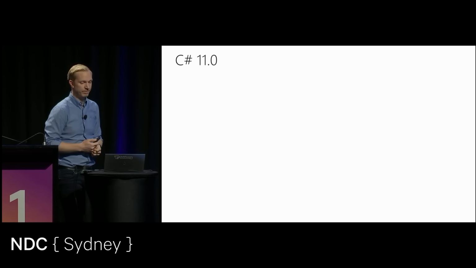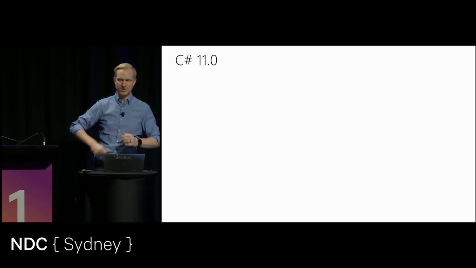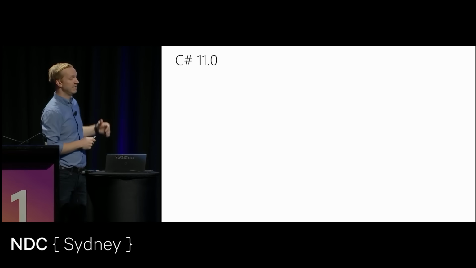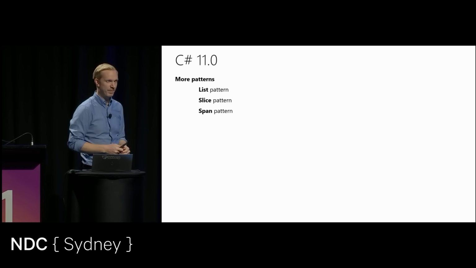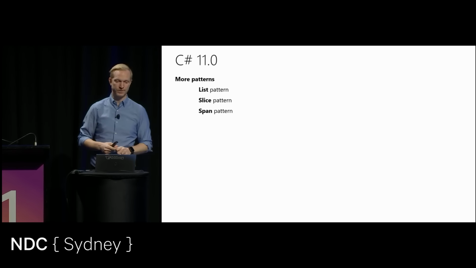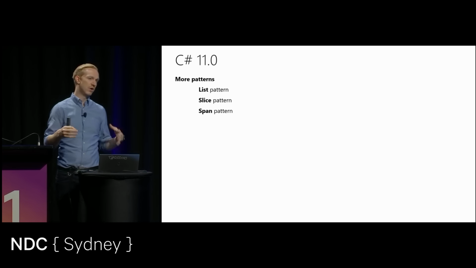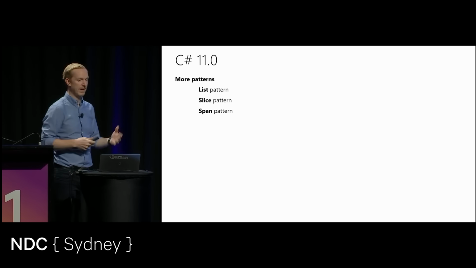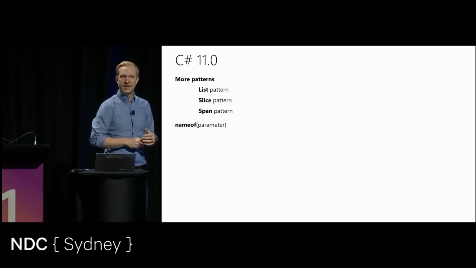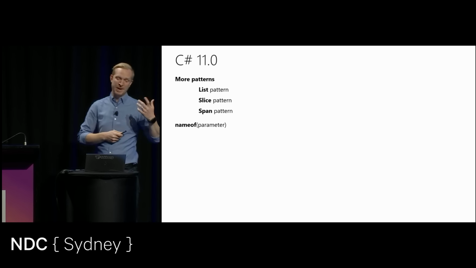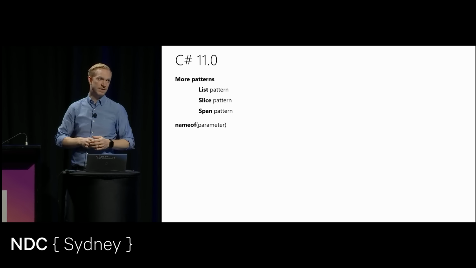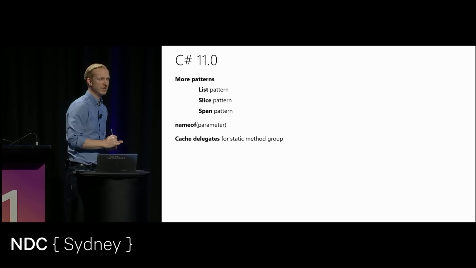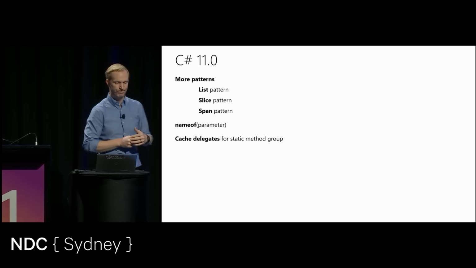So with C# 11, there was a whole talk yesterday, I believe, on C# 11 and all of its features. There's quite a lot happening in the language, and it's going to continue that way as well. There's going to be more patterns. A pattern of C# is to introduce more patterns. It's going to be a way for you to look at the contents of a list, for example, to match on the content that you expect to what you get. The nameof operator, you'll be able to say nameof parameter instead of passing the type. It's finally going to cache the delegates for static method groups, which is a huge performance improvement.